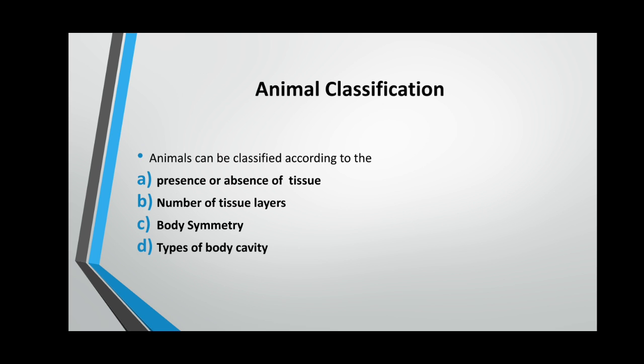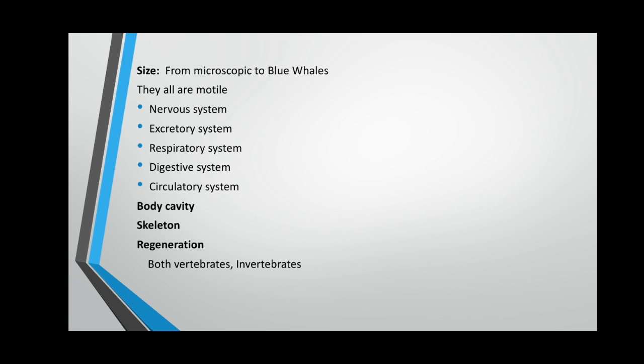Now the animals have been classified on the basis of 4 properties. They can be classified according to the presence or absence of tissue, number of tissue layers, body symmetry, and types of body cavity. But before that, we will talk about the specialized tissues and organs of the kingdom Animalia.